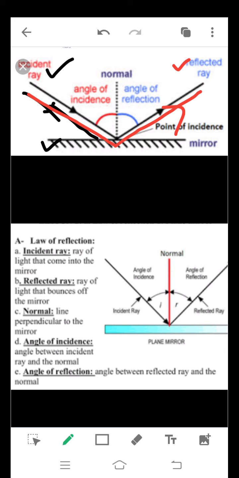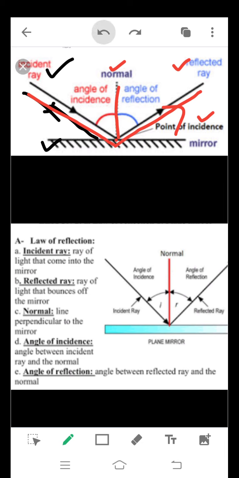After that, this point at which this reflection is taking place is called the point of incidence. Now here we have a normal. Normal is nothing but a straight line, a perpendicular line drawn at the point of incidence. When we draw this perpendicular line at the point of incidence, we get two angles, one here and the other here.